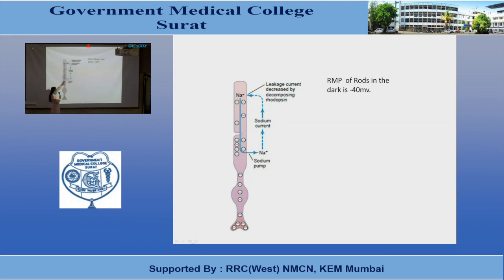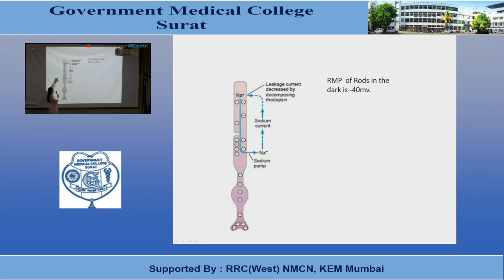In the inner segment, the sodium-potassium pump is present. So this sodium-potassium pump will continuously pump sodium outside from the rods and cones, thus increasing negativity inside the photoreceptors. Once these sodium ions move out, the outer segment during the dark state is leaky to sodium ions.